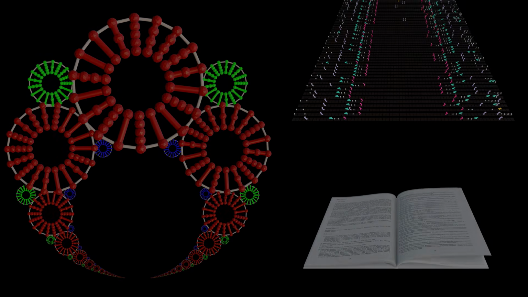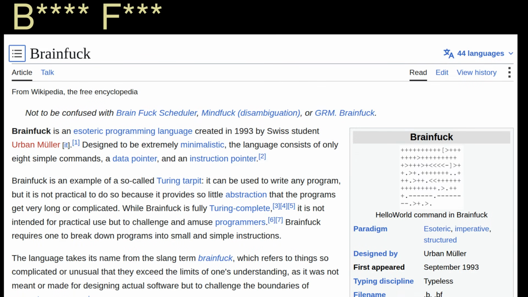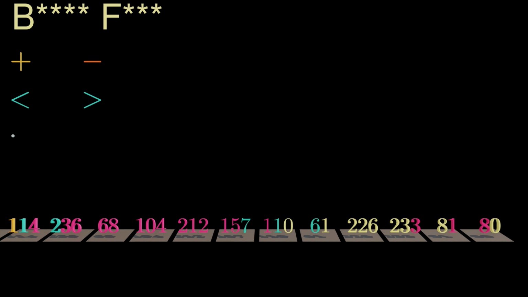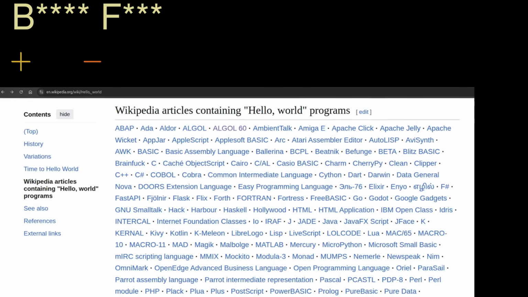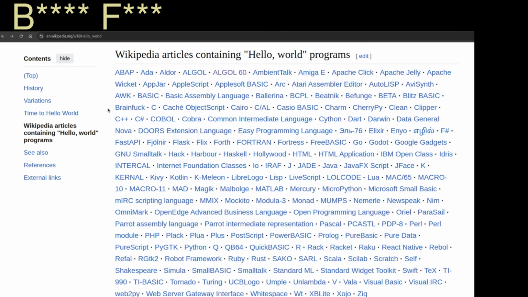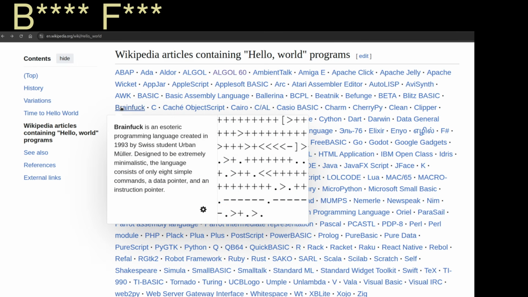To get everyone on the same page, we introduce a tiny programming language. It only has a handful of commands and they take only a minute to explain. We will simply call this language BF to not get in trouble with YouTube's community guidelines. These commands are represented by symbols, and we assume that the program acts on a tape like our RNA model. Every programming language gets introduced with a Hello World example. So let's see what this looks like in BF.